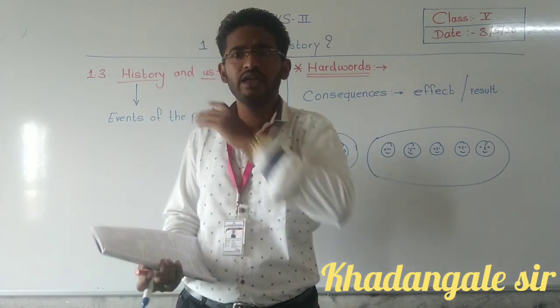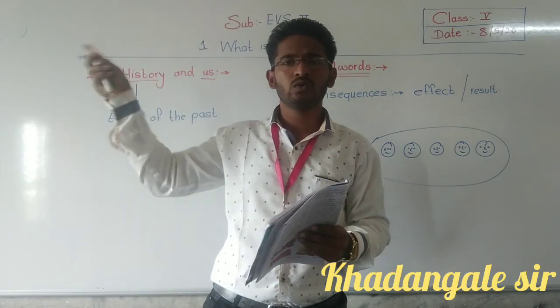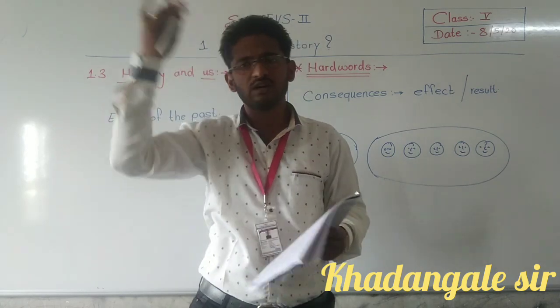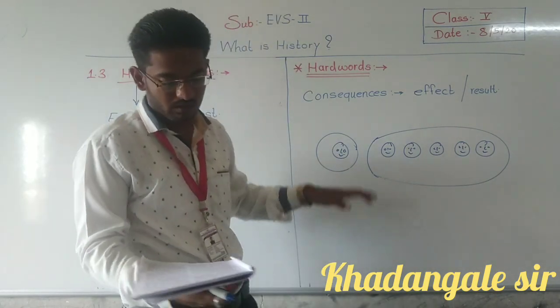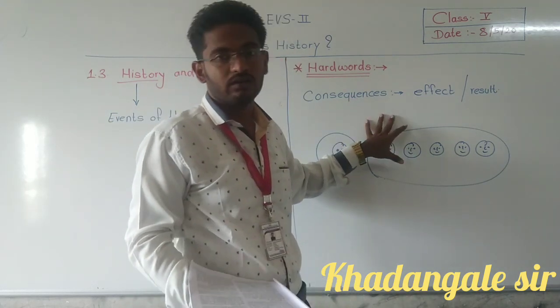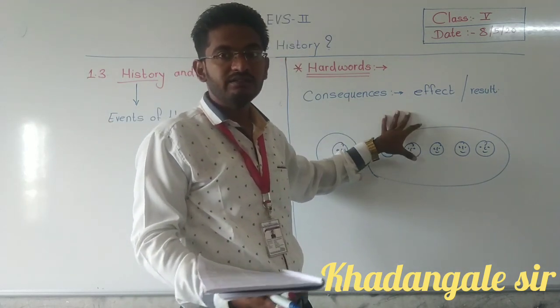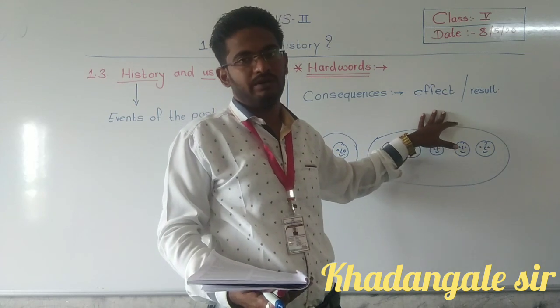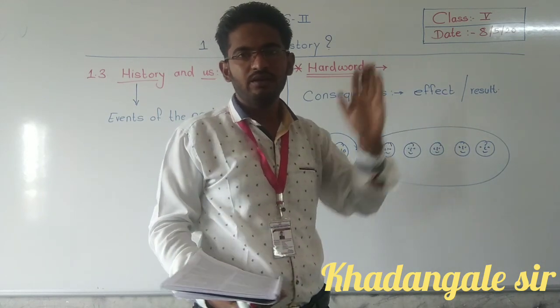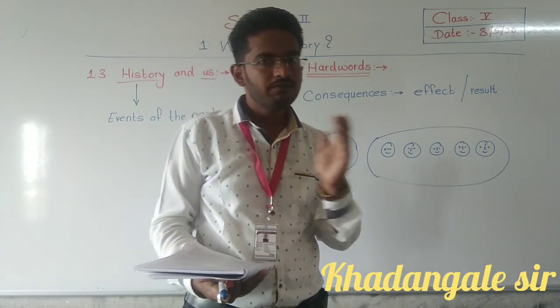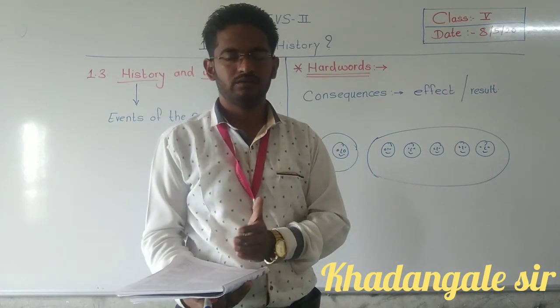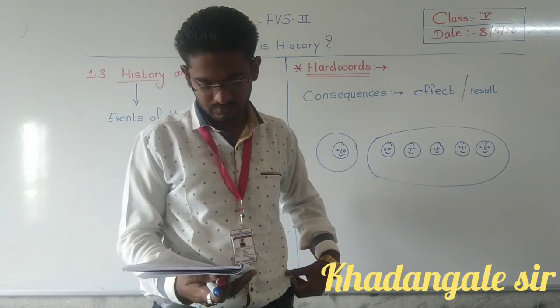This is our environment: our trees, roads, birds, all these things come into the environment. Their work results in effects on our environment, and it will be either favorable or unfavorable.